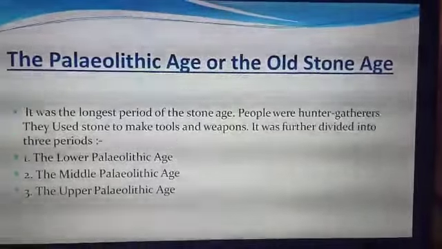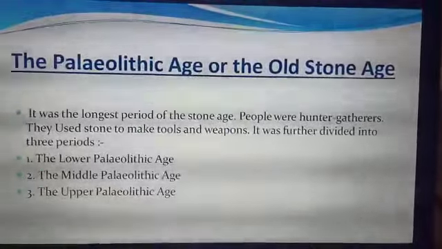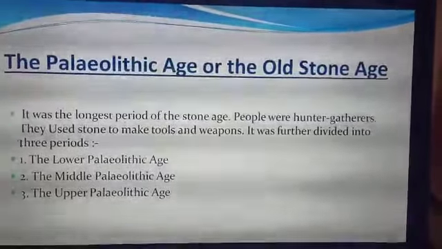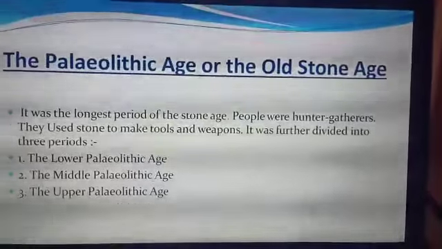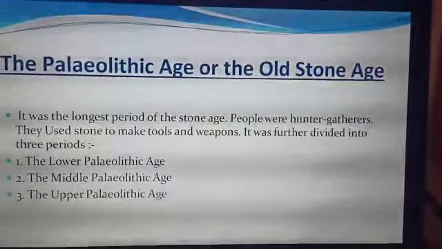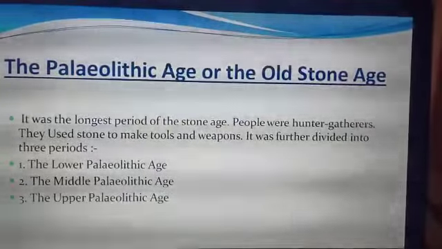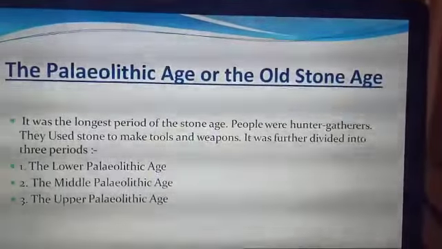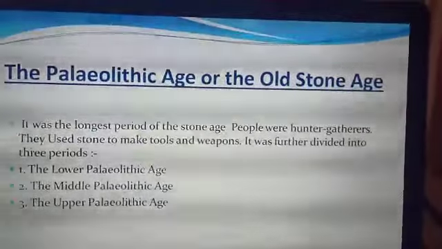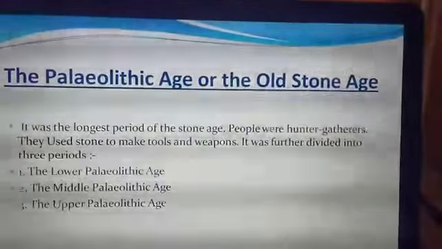First one is the Paleolithic Age or the Old Stone Age. It was the longest period of the Stone Age. People were hunter-gatherers. They used stone to make tools and weapons. It was further divided into three periods: the Lower Paleolithic Age, the Middle Paleolithic Age and the Upper Paleolithic Age. This division was based on the tools that were used in that period.